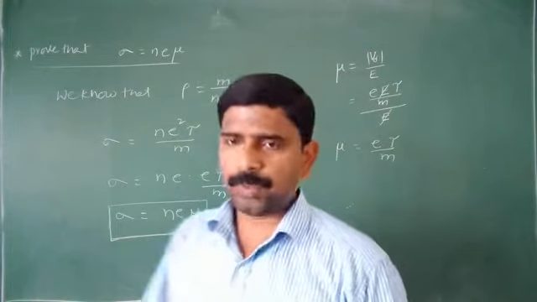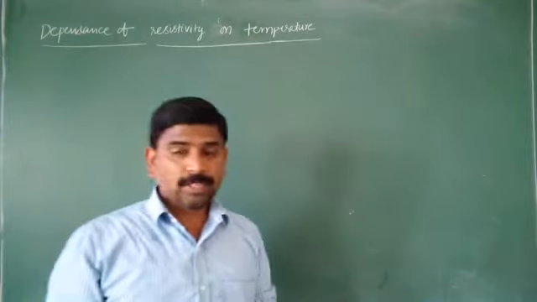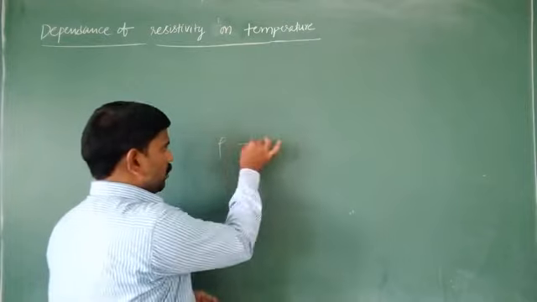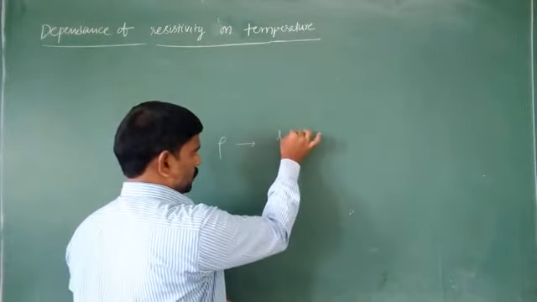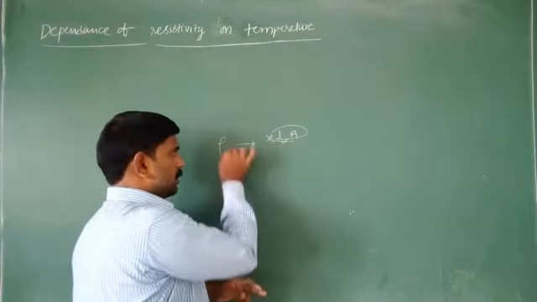Next, in case of resistivity, we discussed that resistivity does not depend upon the dimensions.